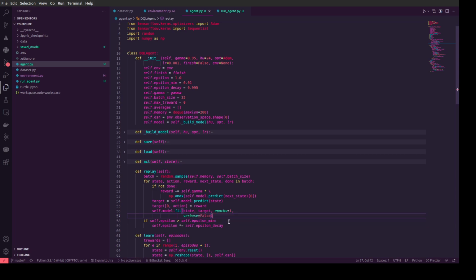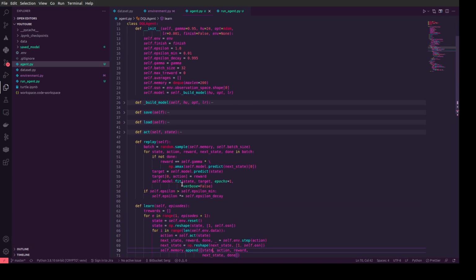It means we hide additional output information when we train the agent, and also we decrease our epsilon. It means we do more prediction from reinforced learning.